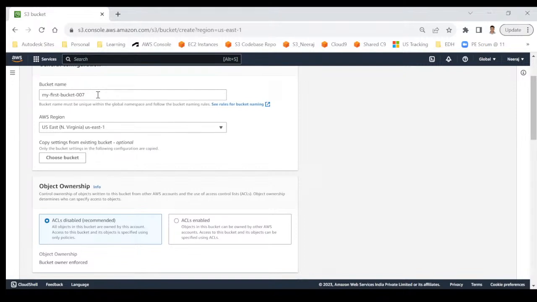The bucket will be created with this name, and in this particular region. AWS provides its services across the globe, and they have data centers in many countries, many cities. I was explaining in the demo class as well that in India they have data centers in Mumbai.